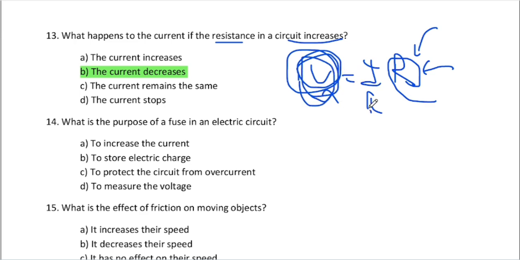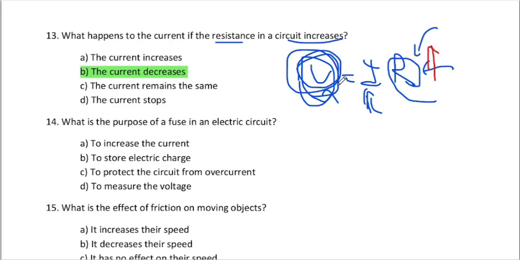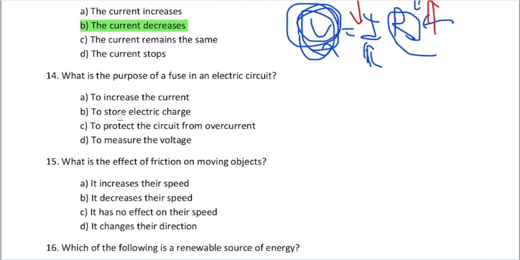So current must be changed. If resistance is going too high, V should be equal, so I should be less, and the current will decrease. I think you still don't know about this formula. I know that you haven't learned this formula, as I remember.